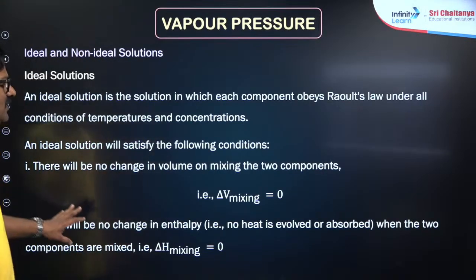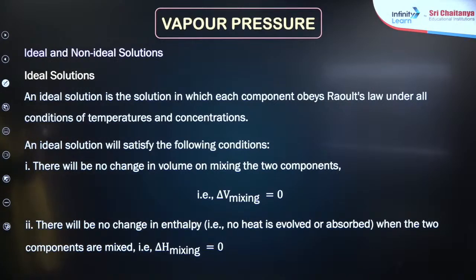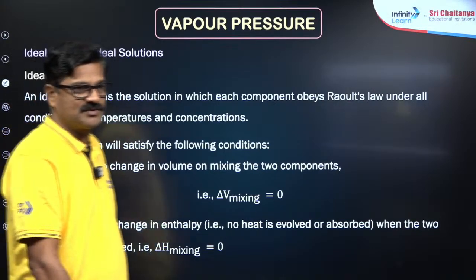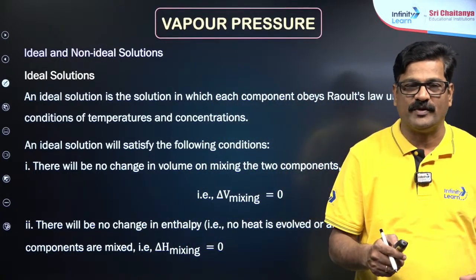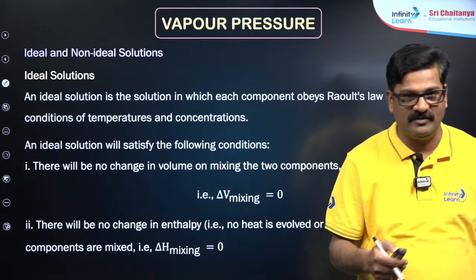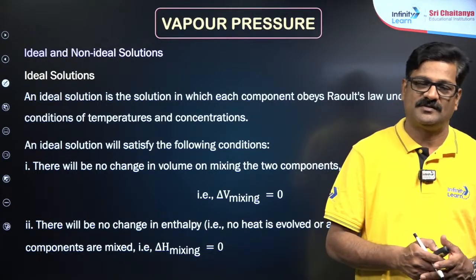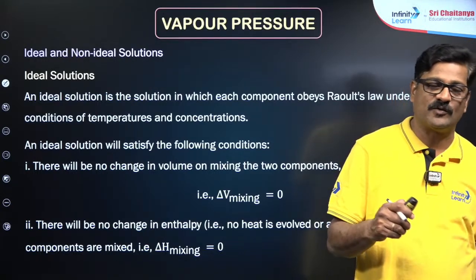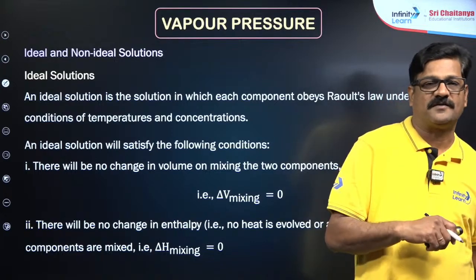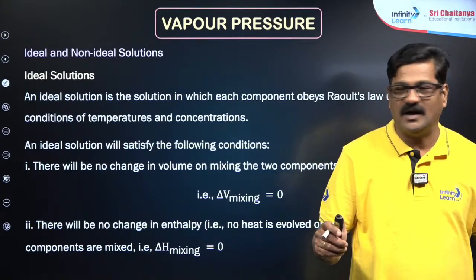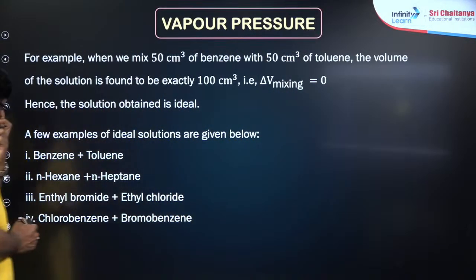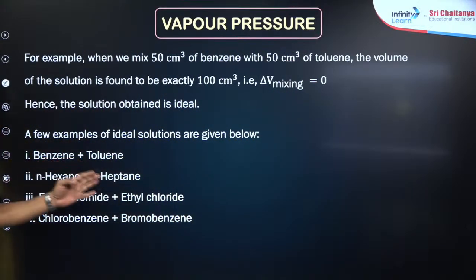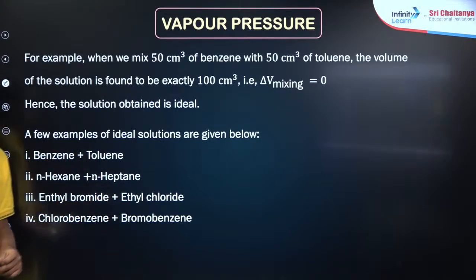Ideal and non-ideal. The solution which obeys Raoult's law in all conditions is called an ideal solution. At all concentrations, the ideal solution should obey Raoult's law. For that, enthalpy of mixing is 0 and change in volume is 0. Intermolecular force magnitude before mixing and after mixing is the same. And you have various examples of ideal solutions like benzene and toluene, n-hexane and n-heptane, ethyl bromide and ethyl chloride, chlorobenzene and bromobenzene.